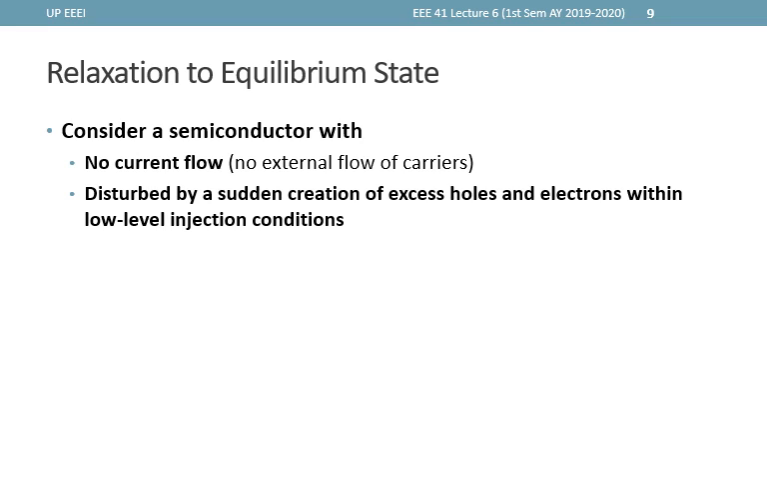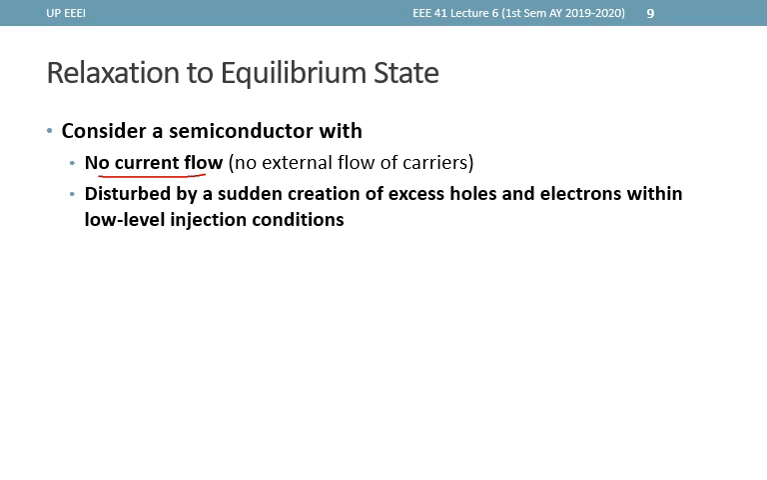What happens when a semiconductor relaxes back to an equilibrium state after being perturbed? Consider a semiconductor with no external current flow, meaning no carriers are being introduced or extracted from the system, but are all being generated or annihilated from within. Assume also that the disturbance mentioned caused a creation of excess electrons and holes within low-level injection conditions.